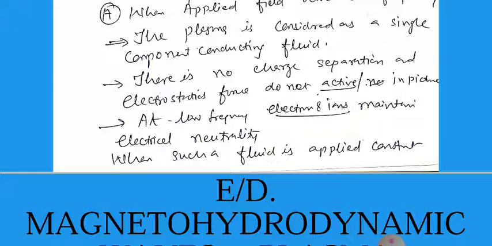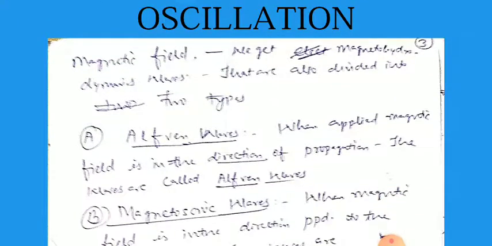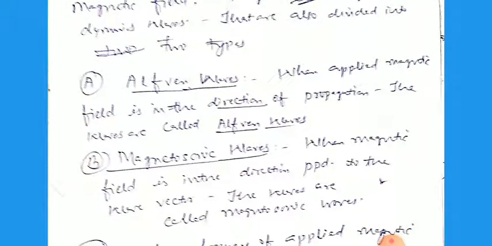When such a fluid is applied a constant magnetic field, we get the magnetohydrodynamic waves, which are divided into two types. Because in this fluid, if you apply a magnetic field, there is an interaction between the magnetic field of the fluid and the applied magnetic field, and due to this the waves are produced. Number one is Alfvén waves. When the applied magnetic field is in the direction of propagation, the waves produced in the fluid are called Alfvén waves. Second is magnetosonic waves.